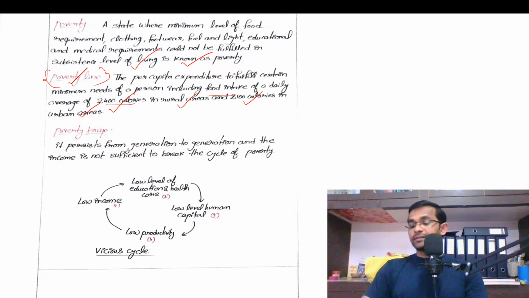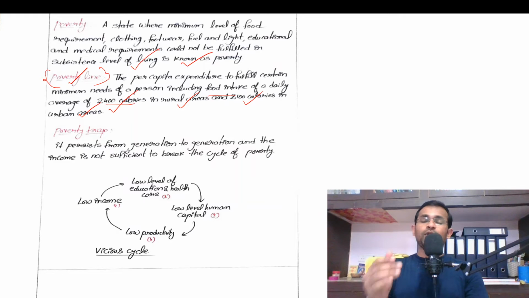Poverty line means the line which indicates on the graph the minimum expenditure that is required to meet the minimum needs of the people. That line is called a poverty line.